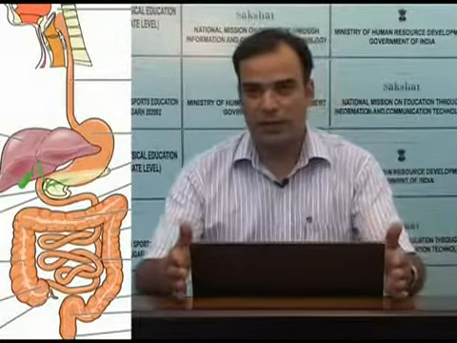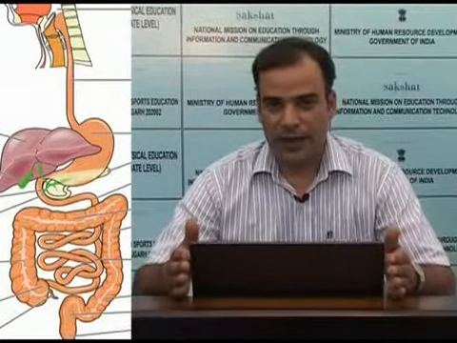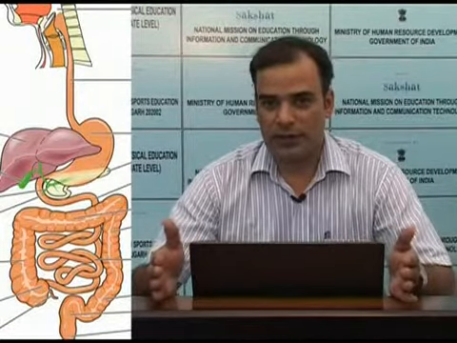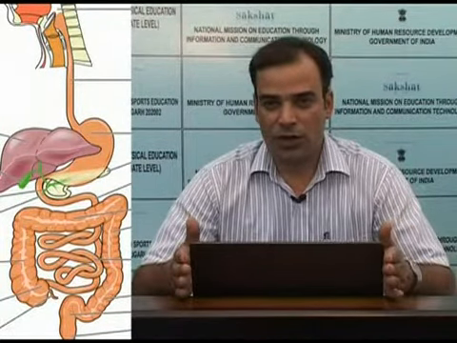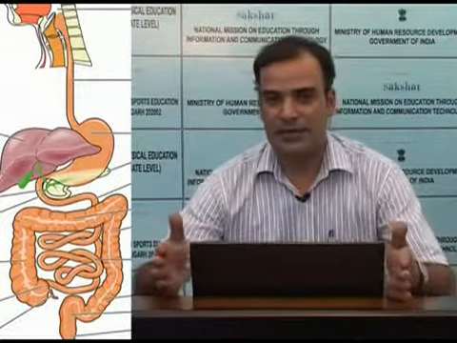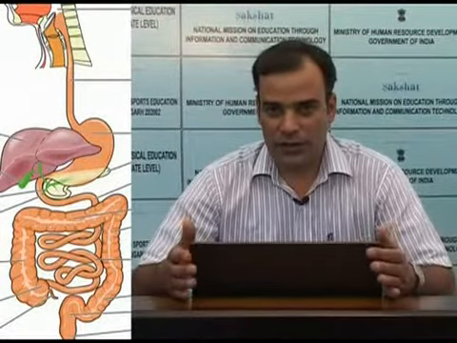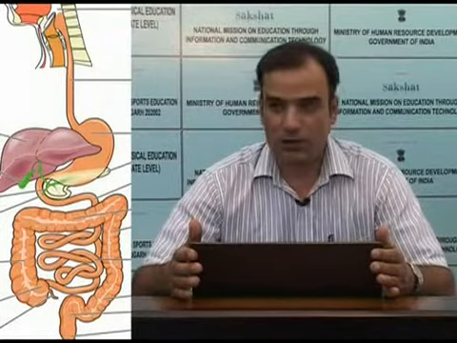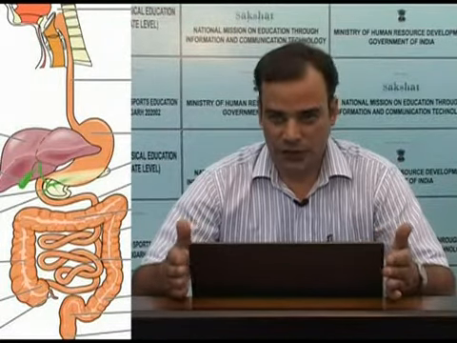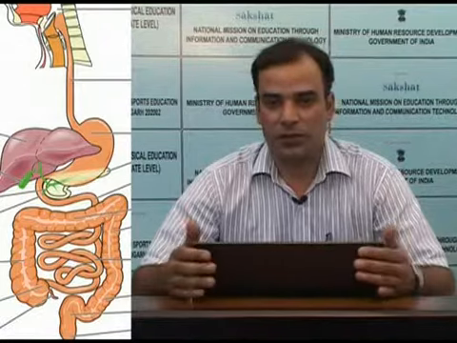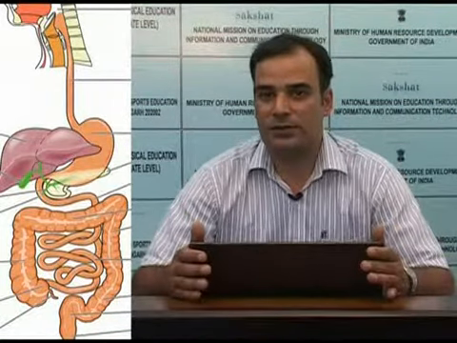Now, the parts of the digestive system can be divided into two broad categories: primary digestive organs and accessory digestive organs. Primary digestive organs are the mouth, pharynx, esophagus, stomach, small intestine and large intestine.